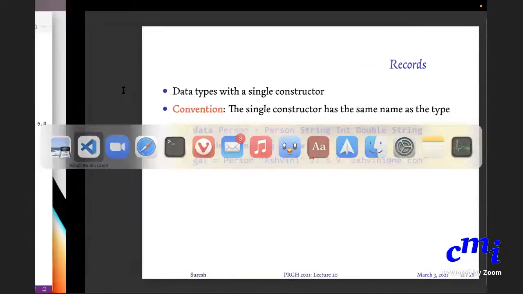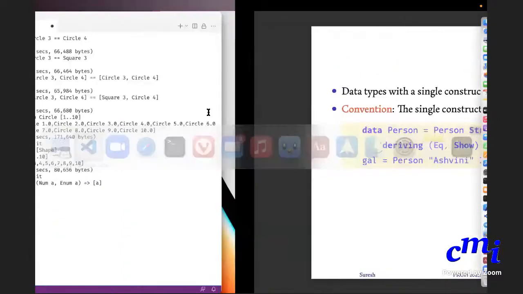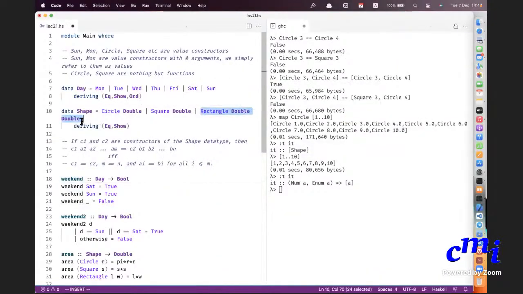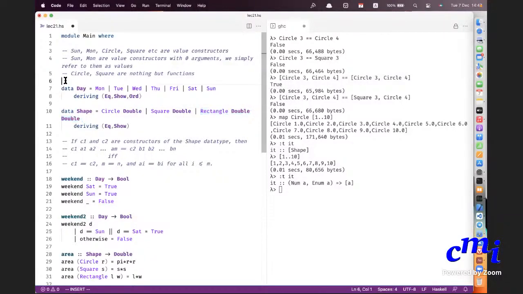Because it is like the sum of product. Within each thing, rectangle double double means you are bringing together 2 doubles, or it is square double, which is 1 double, or it's circle double, which is 1 double. So you bring together tuples, and then you have choice among the different tuples that you have. So it's like sum of product, and that's called algebraic data types.